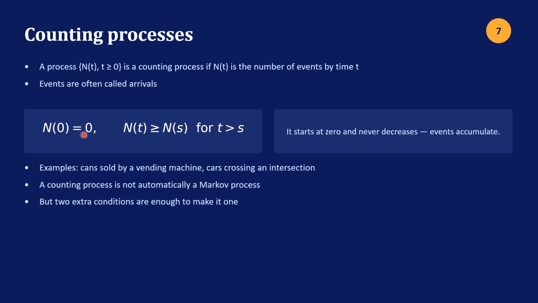Just in words, it starts at 0 and never decreases. Events accumulate. Some examples: cans sold by a vending machine, cars crossing an intersection would both be counting processes. A counting process is not automatically a Markov process. We need 2 additional conditions in order to make a counting process Markov, and we'll see that as we continue.